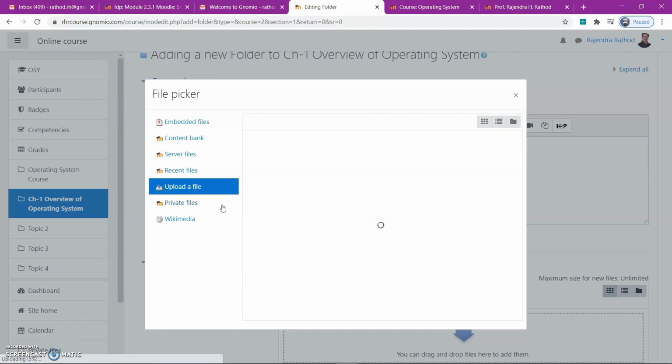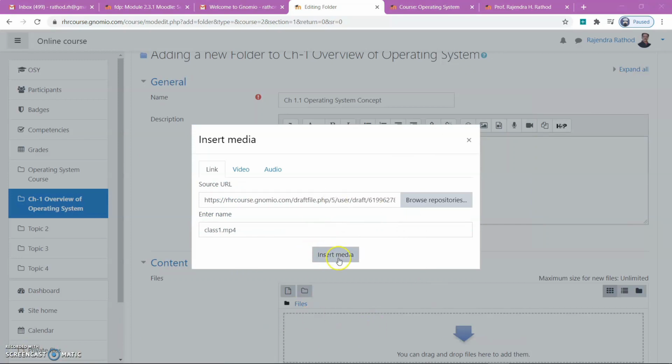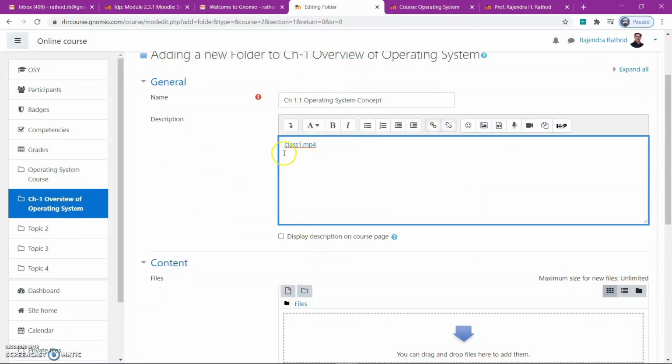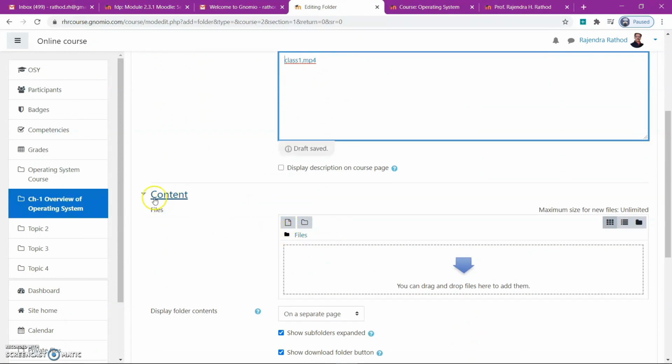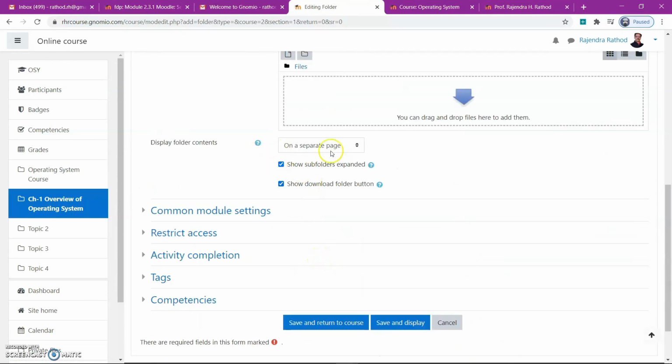It is an MP4 file. It takes some time to load into your Moodle site. Now the file has appeared. Insert media, the class 1 MP4. If you want to display the same file in the content form, you can use this one also on a separate page, or whatever you want.